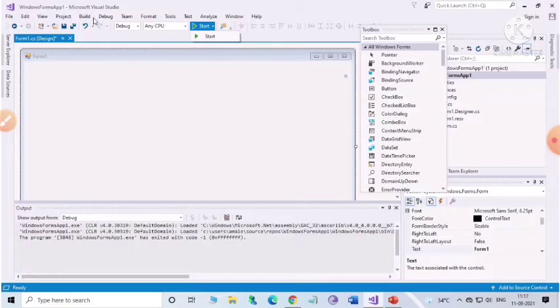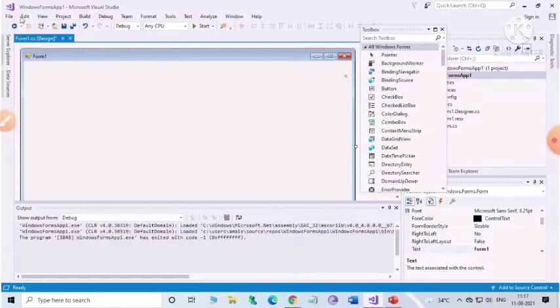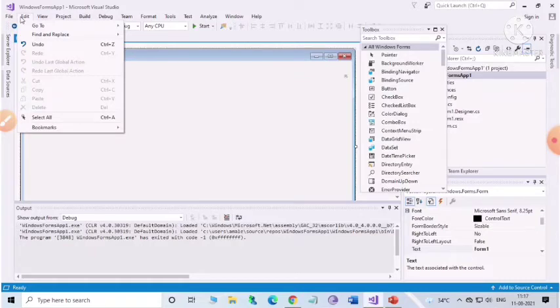So the most common menu options we'll be discussing. Number one is here, that is the File menu. The File menu is present in almost all Windows programs. Among other commands, this will contain the common commands of creating new files, saving existing files, exiting the program and printing the file. Next one is Edit. This menu will have commands like undo, redo, cut, copy, paste, delete.